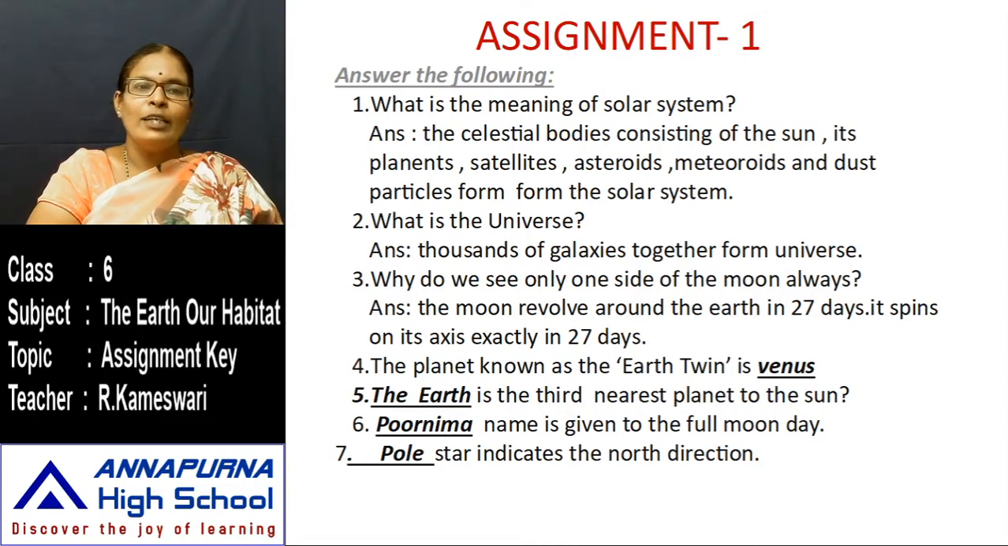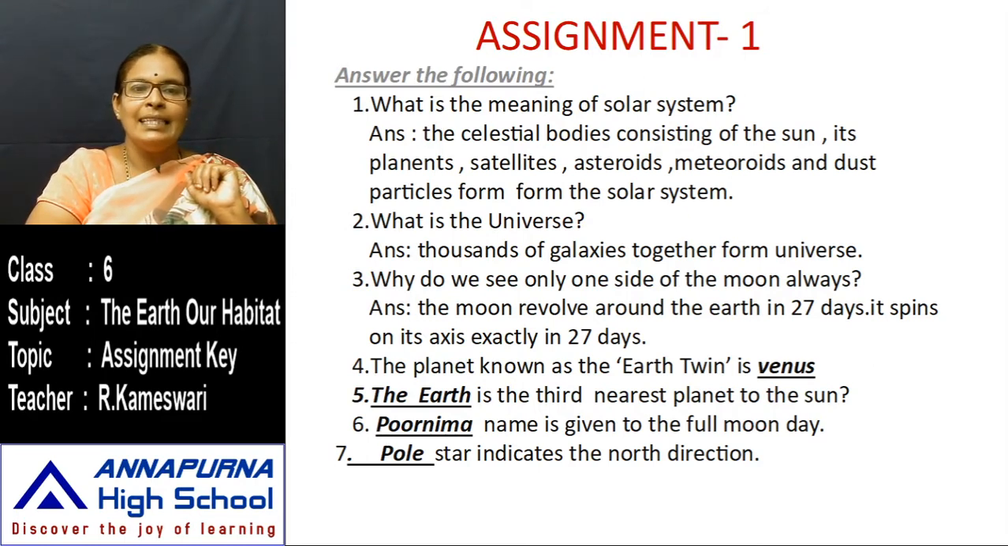Third question is, why do we see only one side of the moon always? The first reason is the moon revolves around the earth in 27 days, and it spins on its axis in exactly 27 days. The moon is the satellite of our earth. Because of these two reasons, we can see only one side of the moon always.